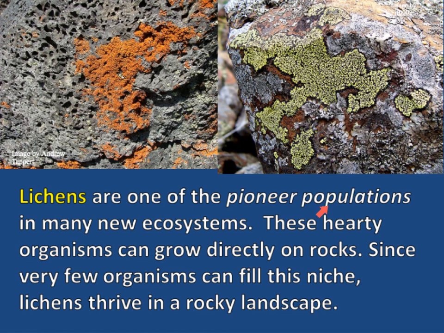Lichens are one of the pioneer populations in many new ecosystems. These hardy organisms can grow directly on the rocks. So if you look at the picture here, these little orange looking things, those are the lichens that grow on the rock. Over here, instead of orange, it's green. These are lichens that grow on the rocks as well. Since very few organisms can fill these niches, lichens thrive on a rocky landscape. So on number 8, what is a common pioneer population that grows on rocks? That is the lichens.